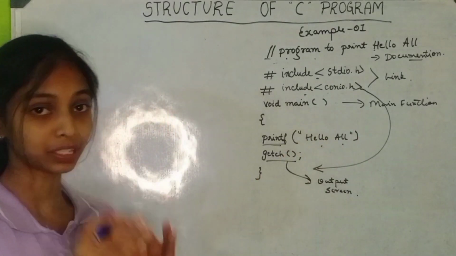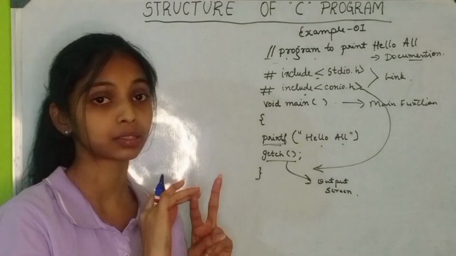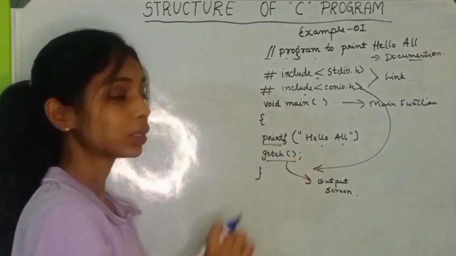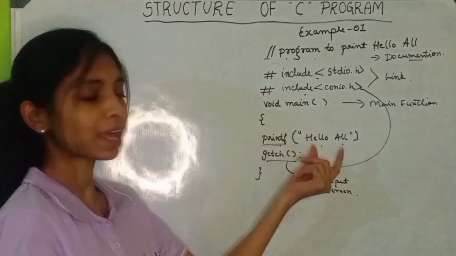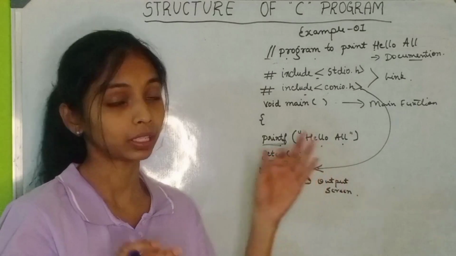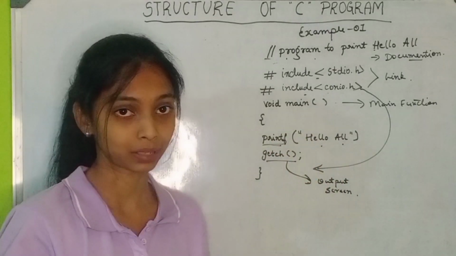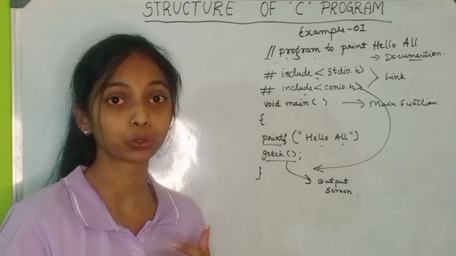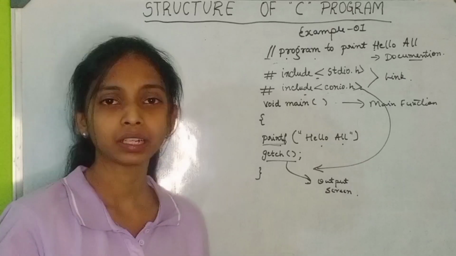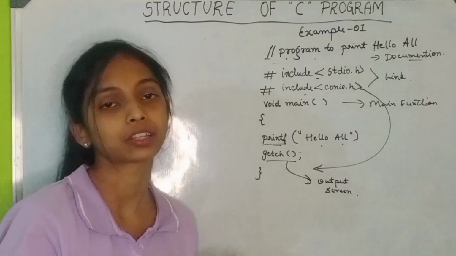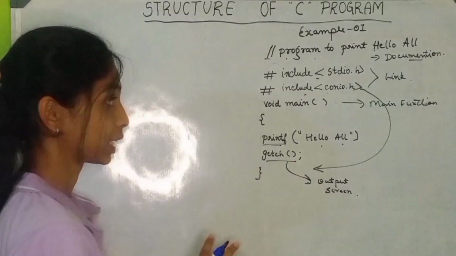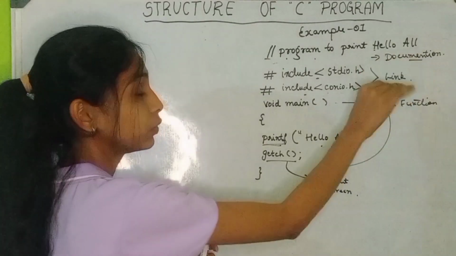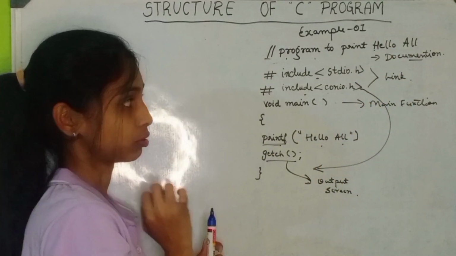As I told you, in the main section we have two parts: a declaration part and an executable part. Here we have used only the executable part and ignored the declaration part. It is not mandatory that you include all the sections in a program. For example, here I can even ignore the documentation section and nothing will happen.